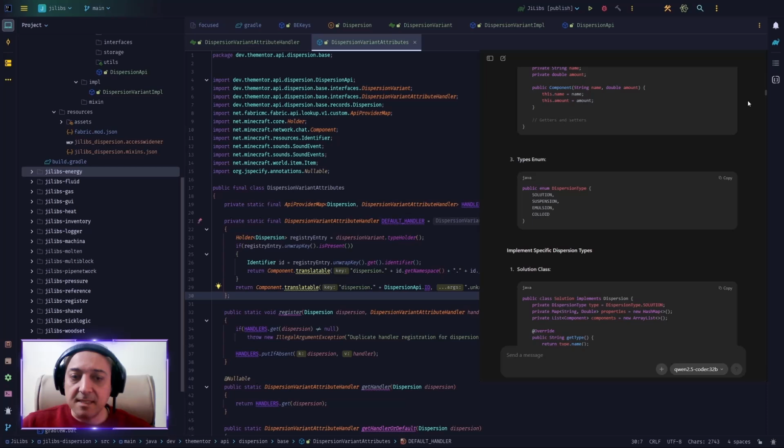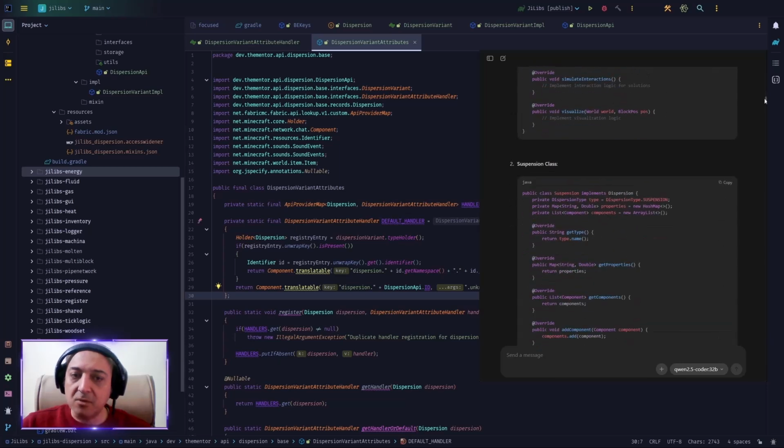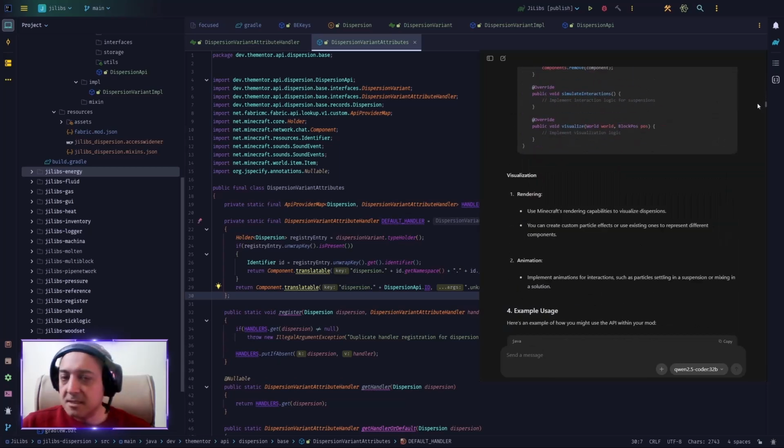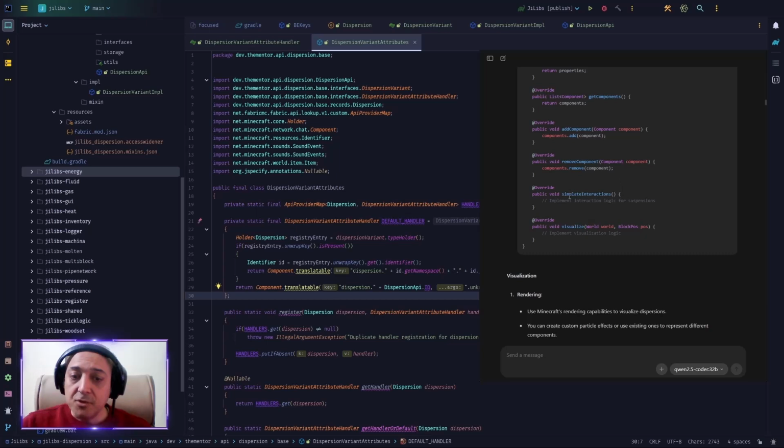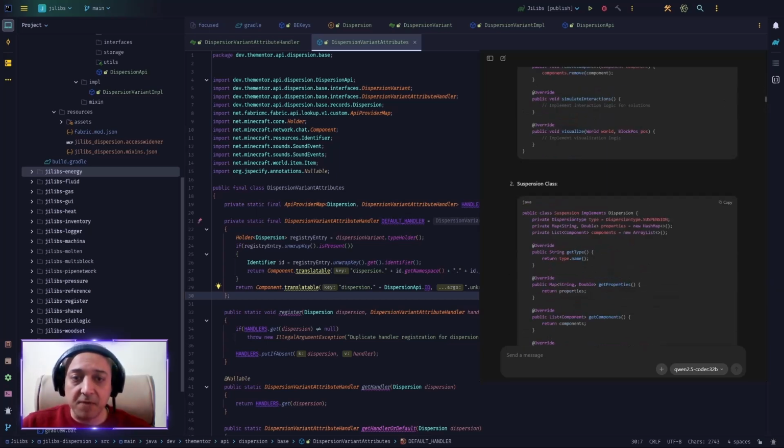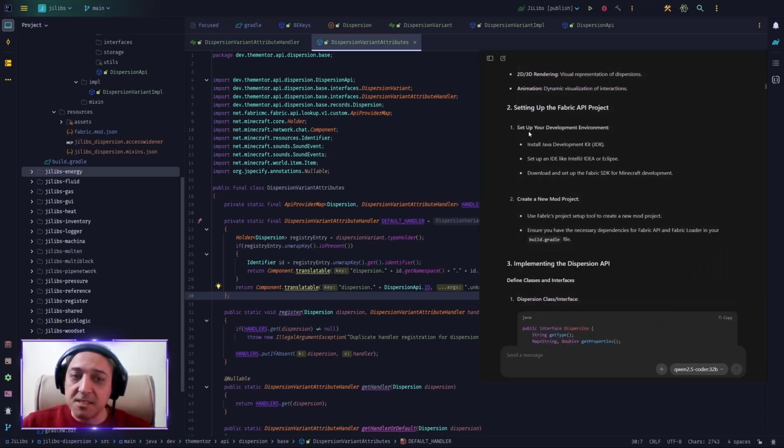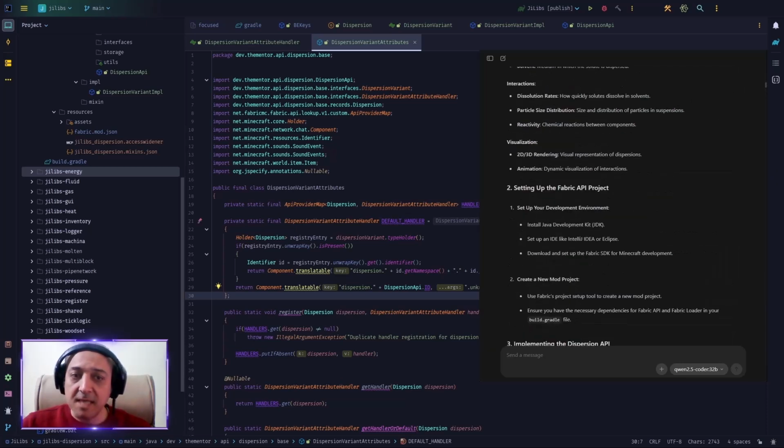And then you see that he's suggesting that we should have dispersion types as an enumeration, and then inside different implementations of dispersion, we will handle things like solution or suspension and things like that. And each one of them should simulate the interactions and visualize. Basically, simulating the interactions are the three suggestions that he gave us: dissolution, distribution, or reaction. And visualization is just animation and 2D and 3D rendering.